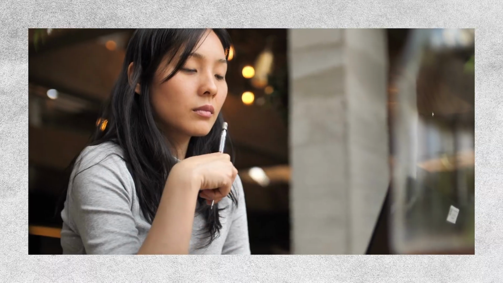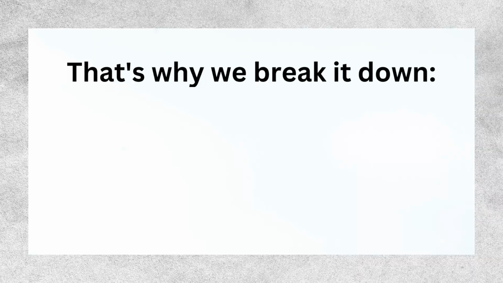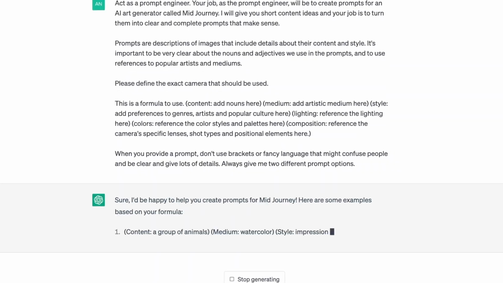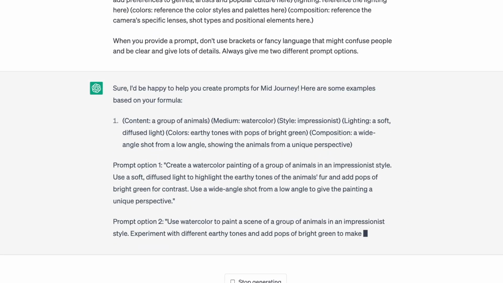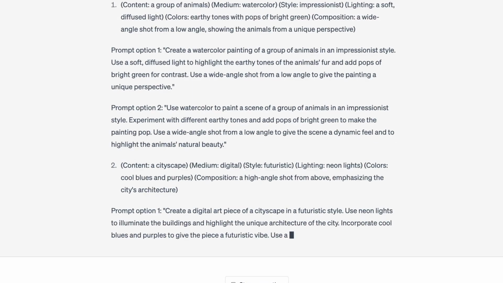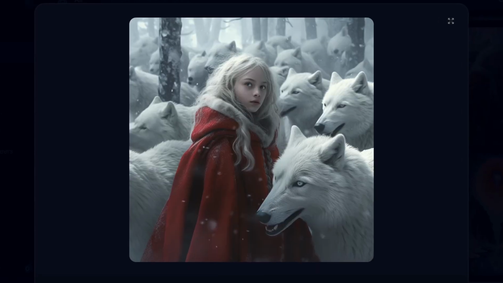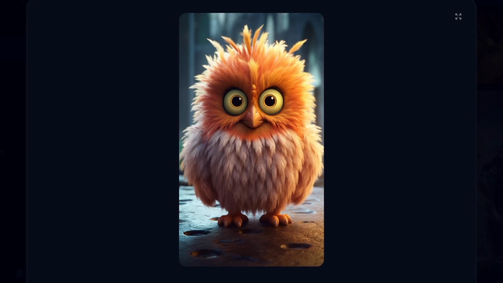When we want to create a prompt, we need to be really precise about what we want. That's why we break it down into different parts like the content, style, and colors. By doing this, we can make sure that we use the right words to describe each part and get a lot of possibilities for our prompt. This means we have accurate language to describe what we want and can create a wide range of ideas.